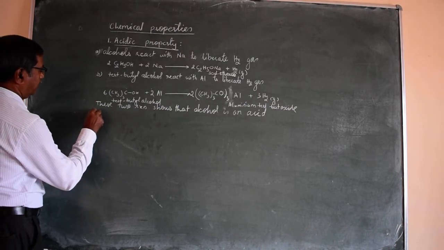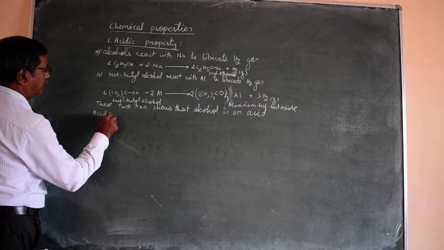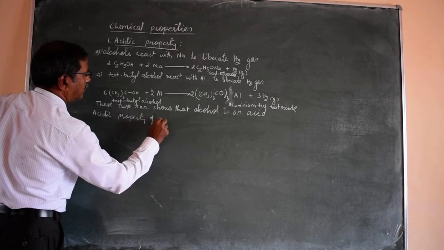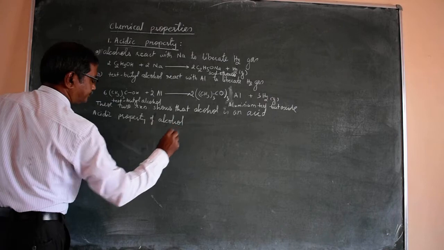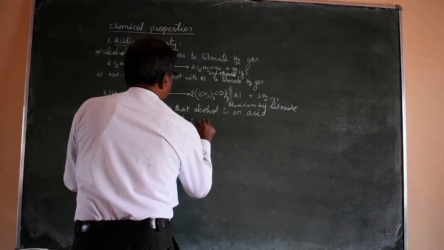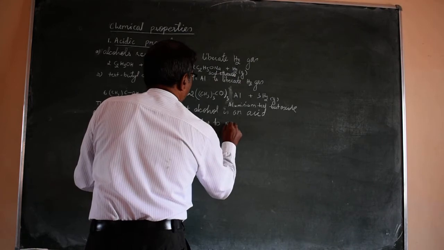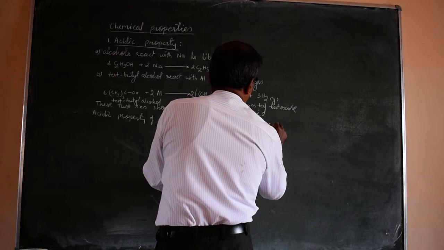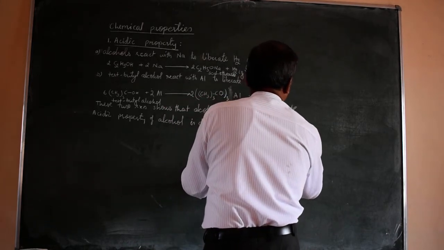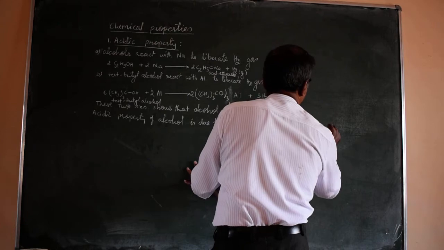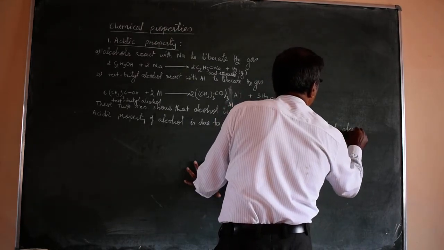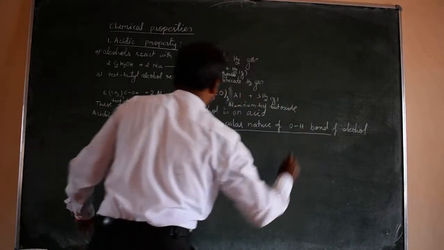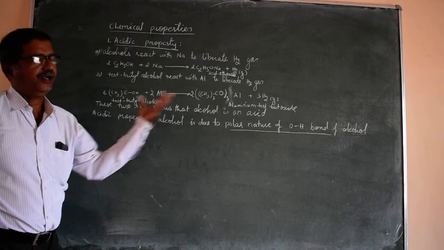The acidic property of alcohol is due to the polar nature of the OH bond of alcohol. So this point is important. Why does it behave as an acid? Due to polar nature.